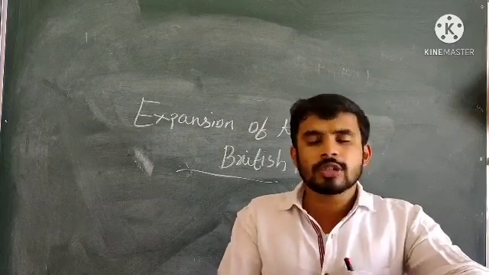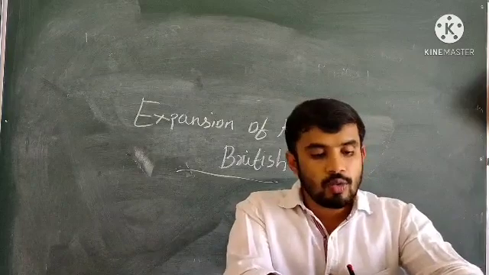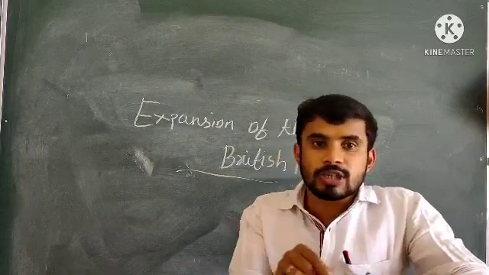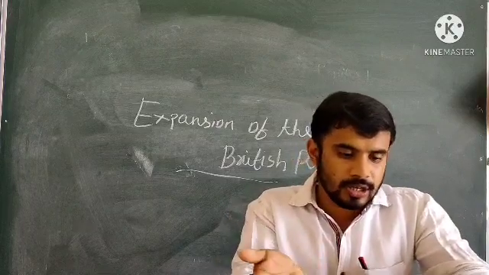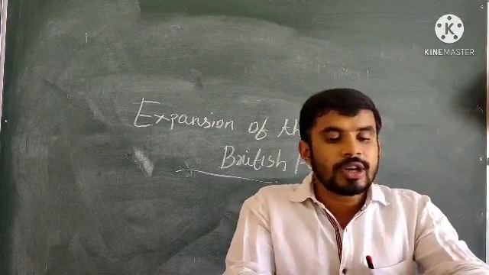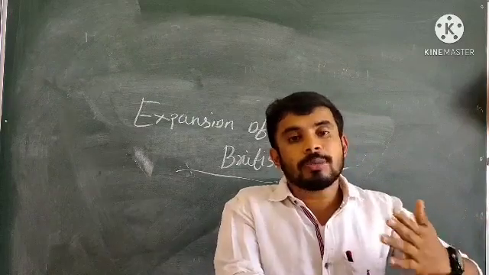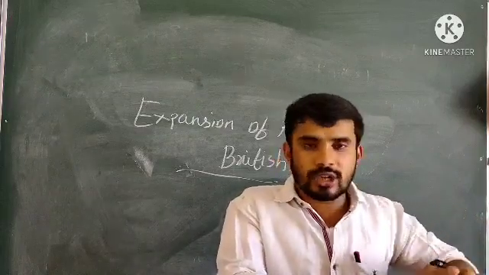It is known as the Battle of Buxar because the battle took place in Buxar.